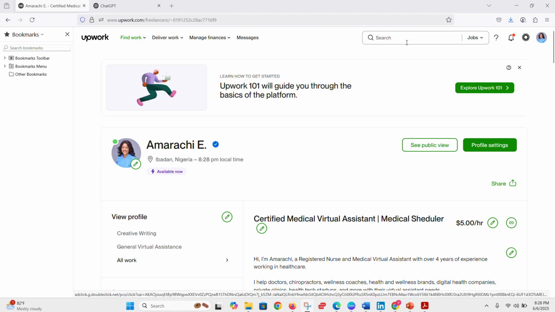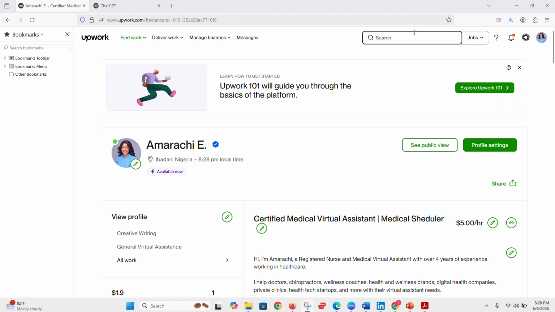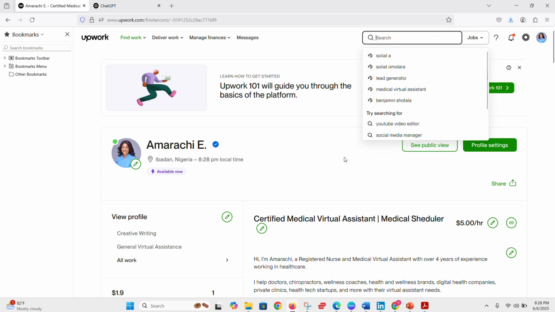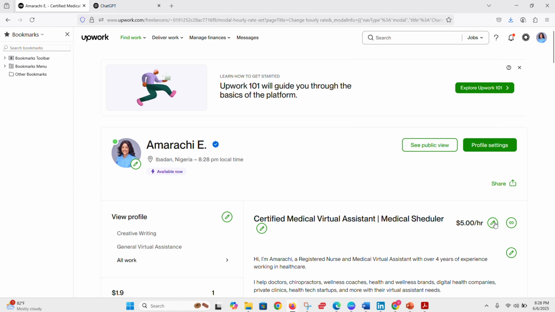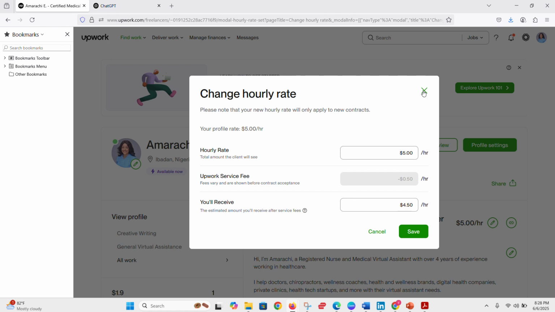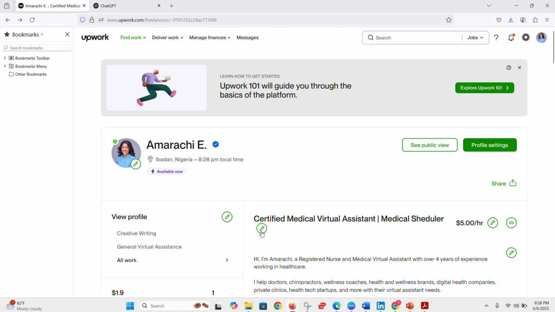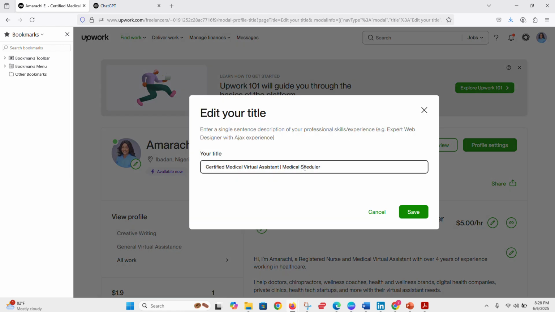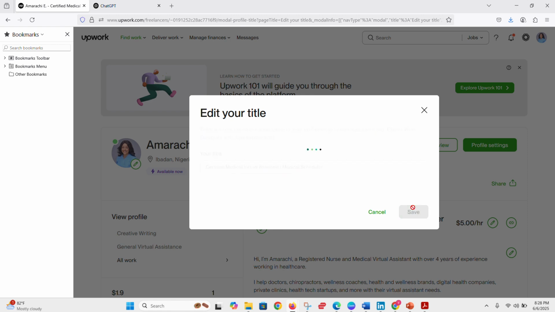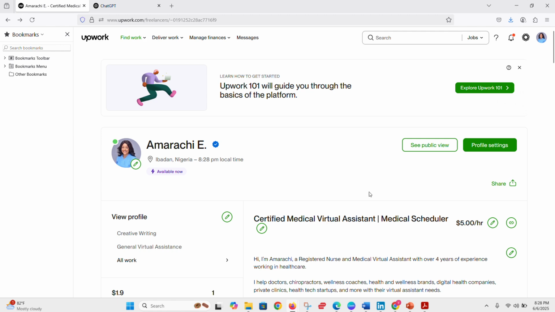So what I'm going to do is first to optimize my Upwork profile. To optimize my Upwork profile, I am going to write everything about me as a medical virtual assistant. First of all, I will write my headline, my title here: certified medical virtual assistant, medical scheduler, right? Oh, I think there is a mistake with this. Okay, let me correct that. All right, so yeah, this is my title. This is everything I do.